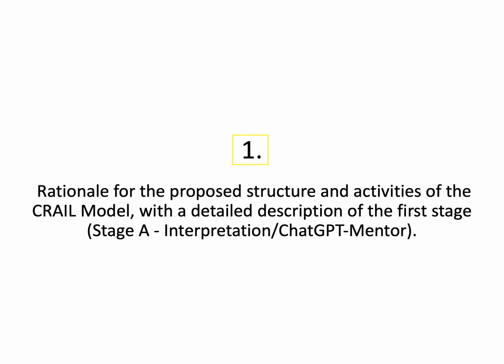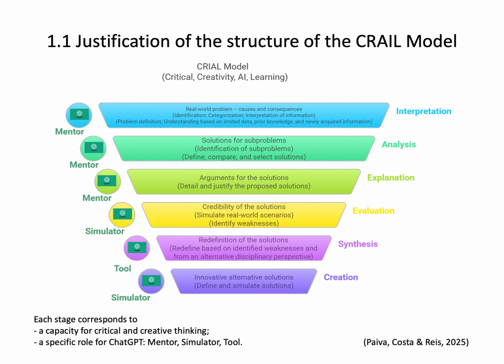Part 1, rationale for the structure and proposed activities of the CRAIL model, with a detailed description of the first stage. Within the framework of the model structure, I will present 6 stages. The interpretation, analysis, and explanation stages, in each of which ChatGPT is used as a mentor. In the evaluation and creation stages, ChatGPT is used as a simulator. In the synthesis stage, ChatGPT is used as a tool. Each stage corresponds to a critical and creative thinking skill and a specific role for ChatGPT: mentor, simulator, tool.